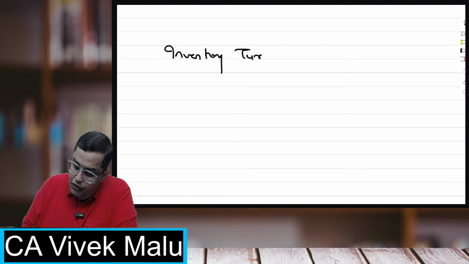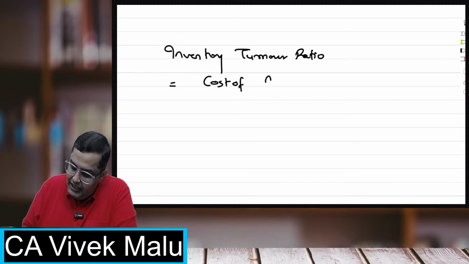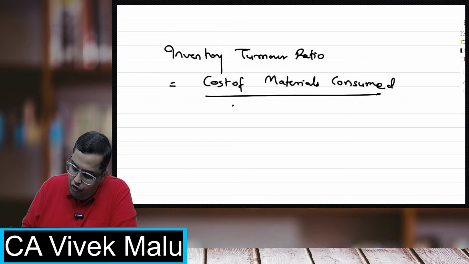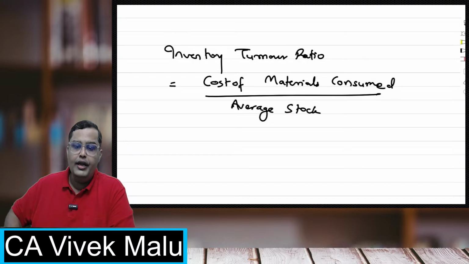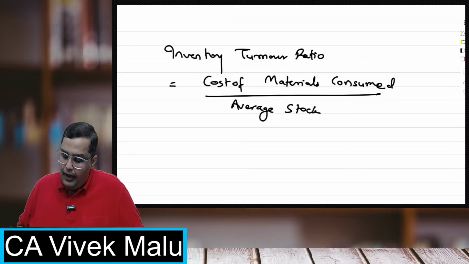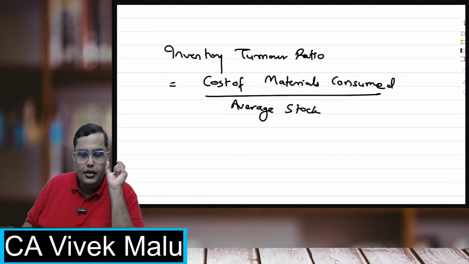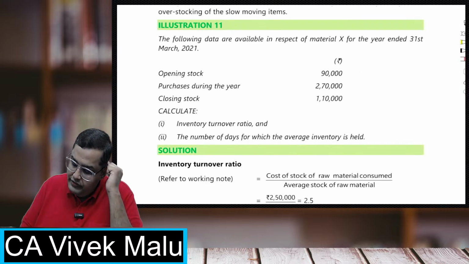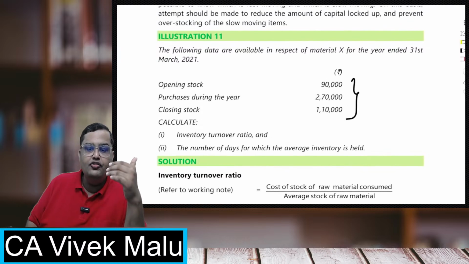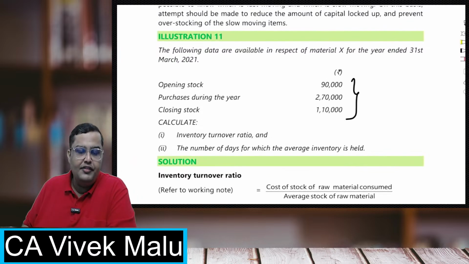The formula for inventory turnover ratio is equal to cost of materials consumed upon average stock, or average inventory of raw materials. Now I must have in the numerator the materials consumed. Now students, in this question I have been given the opening stock, the closing stock, and the purchases.